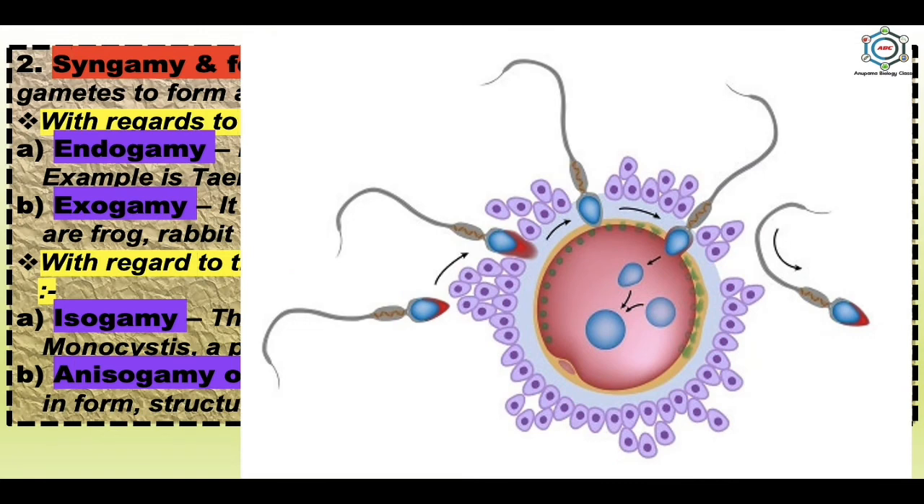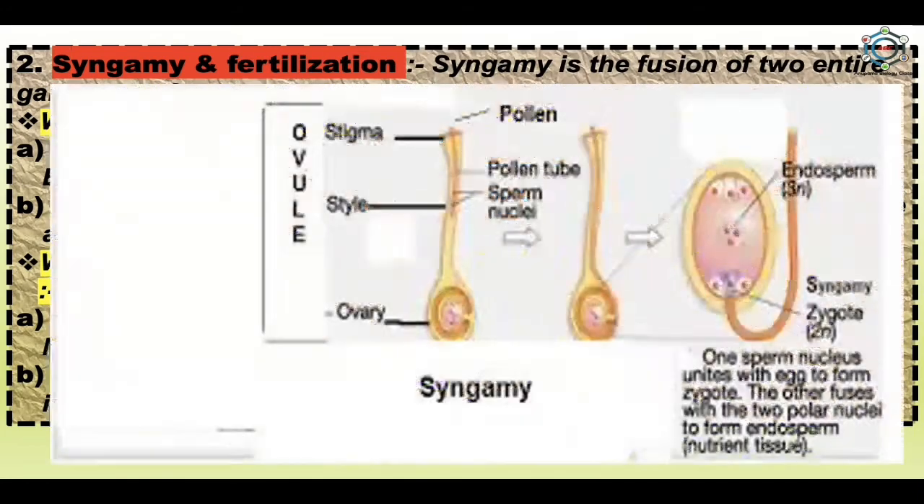In this picture you saw anisogamy in case of humans, because you can see here the male gamete, that is the sperm, is smaller in size while the female gamete, that is the egg, is larger in size. Male is motile while the female is non-motile.